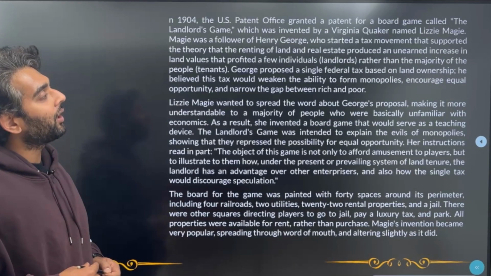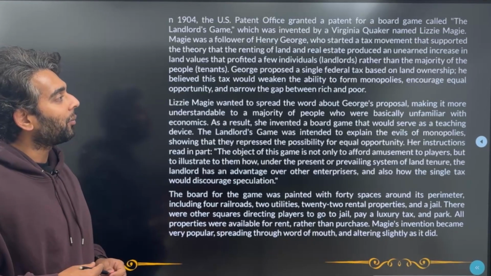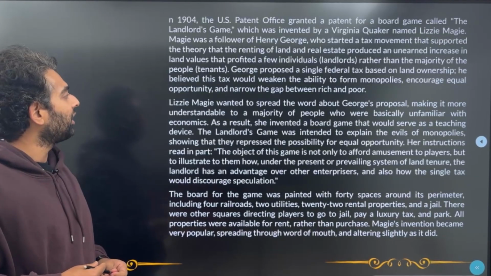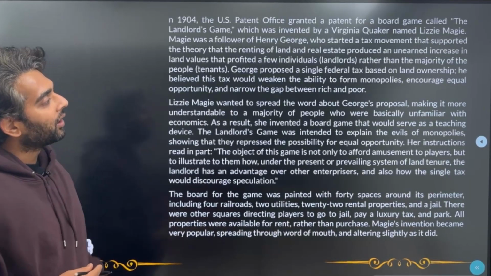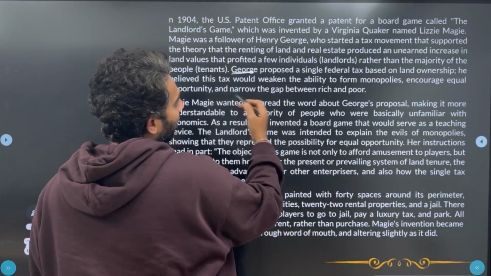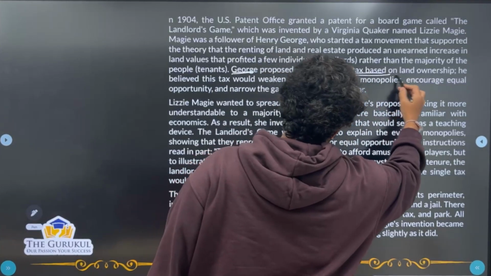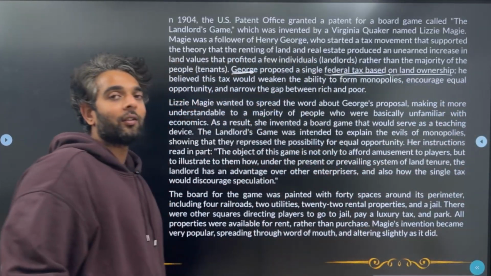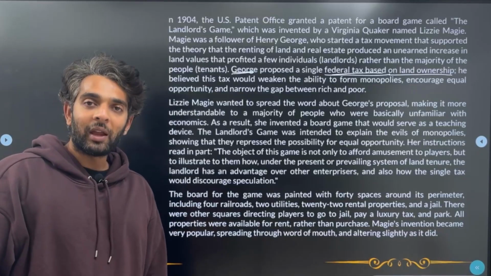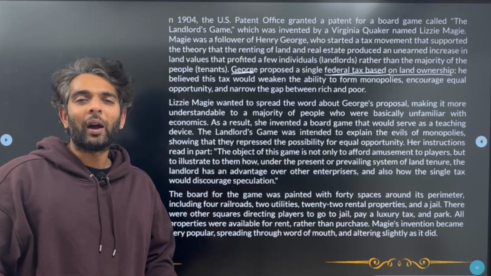George proposed a single federal tax based on land ownership. He believed that this tax would weaken the ability to form monopolies, encourage equal opportunity, and narrow the gap between rich and poor. So this person, Henry George, who started the tax movement, he wanted to have a federal tax, okay, which was based on land ownership. So not the tenants and all, only the owners of the land should be paying this tax, so that there won't be any monopolies as such, and there'll be equality, right?